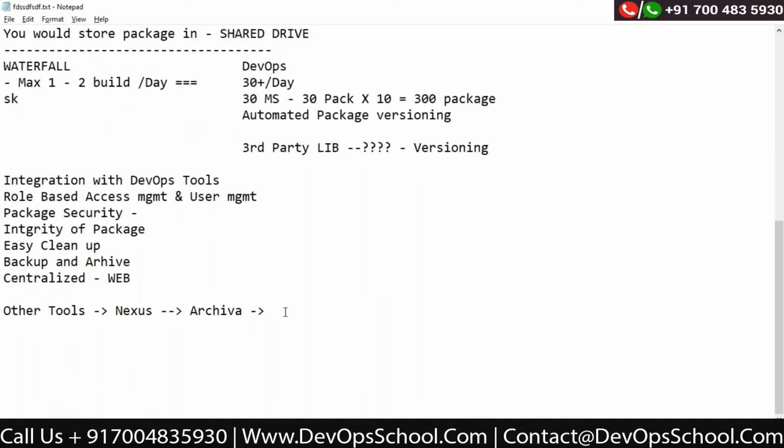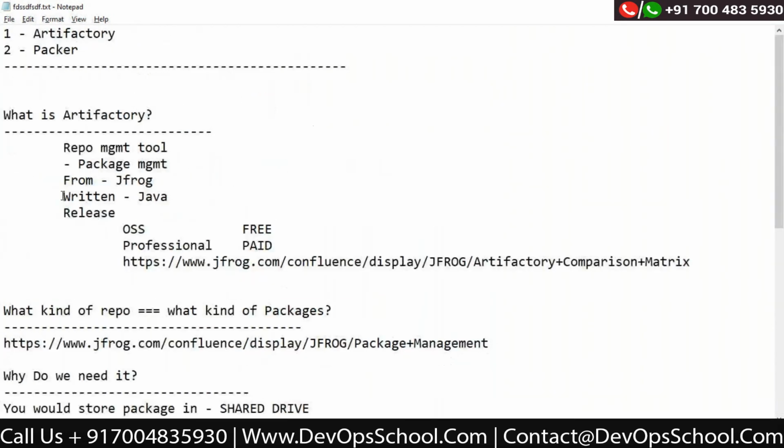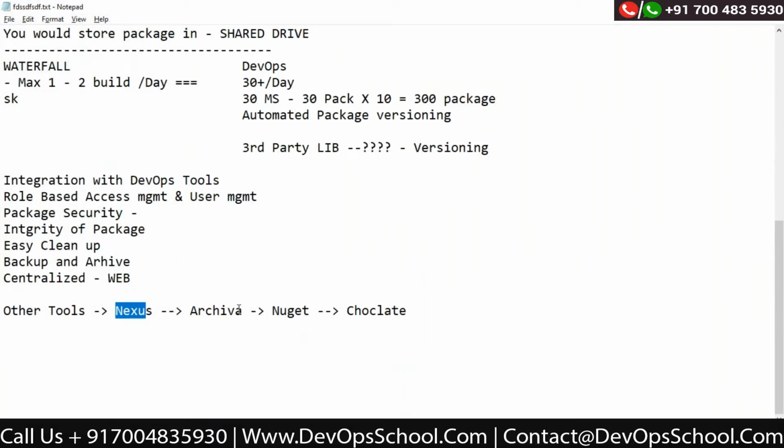But for other tools, let's say if you are only on .NET, you can go for NuGet. If you are again on .NET, Chocolatey, you can use Chocolatey. So in the case of private hosted repository management, these three are the leading products. One is Artifactory, one is Nexus from Sonatype, one is Archiva. Apart from that, the rest of the things depend on some special cases, like some technology, some language barriers, some platform barriers.